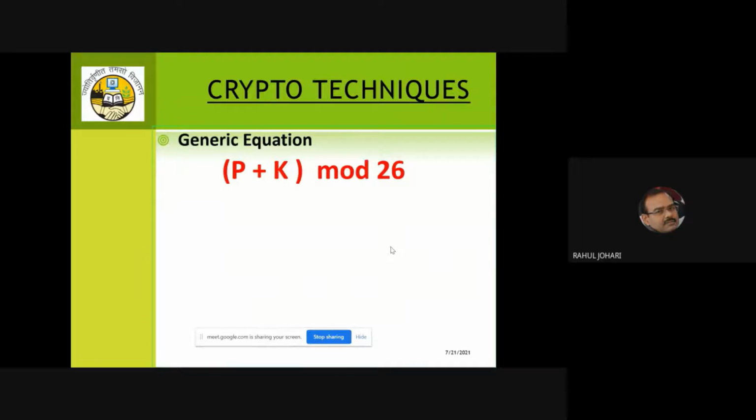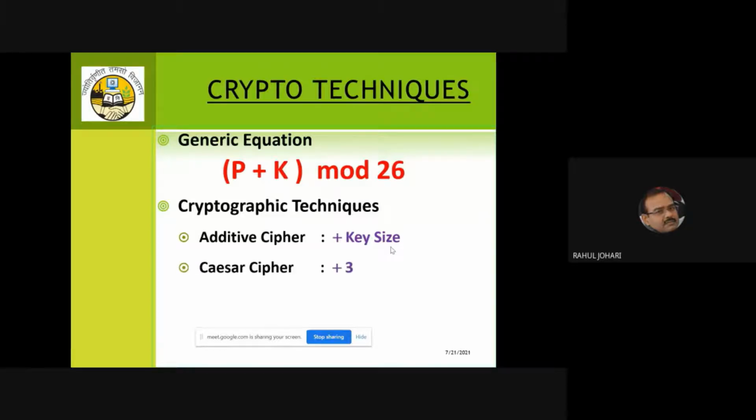And then certain variants can be introduced in it. Like the additive cipher says plus the key size. That means plus 3. And 3 remains the same for all Caesar ciphers, because 3 is a hard-coded value which was put into the first Caesar cipher. Or we can come up with the multiplicative cipher, where I can say (P × K) mod 26. So instead of doing an addition operation, I have done a multiplication operation.